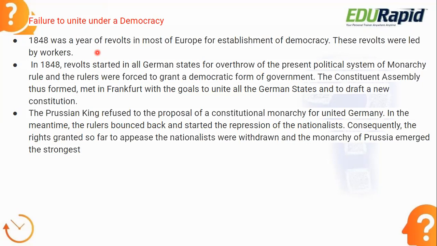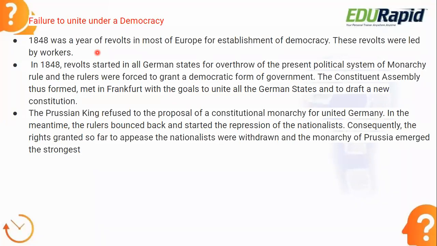In this year, most of the revolts happened all over Europe for the establishment of democracy. These revolts were led mainly by workers, because those people were the ones who got exploited by the feudal lords. So that's why these revolts were led by the workers. In 1848, revolt started in all the German states also, not only in Europe, for the overthrow of the present political system of monarchy rule, and the rulers were forced to grant a democratic form of government.